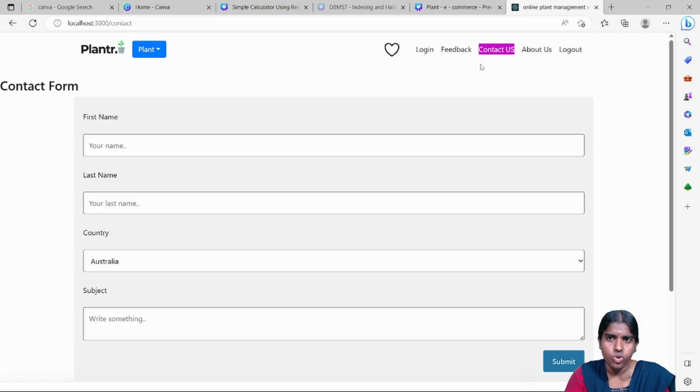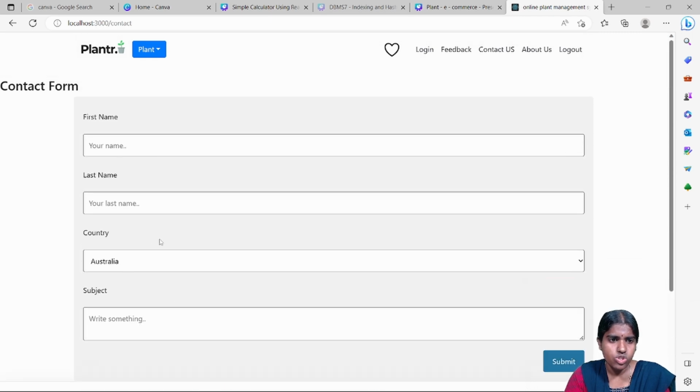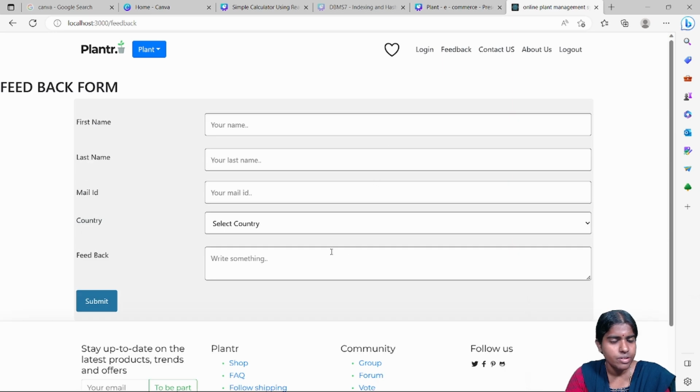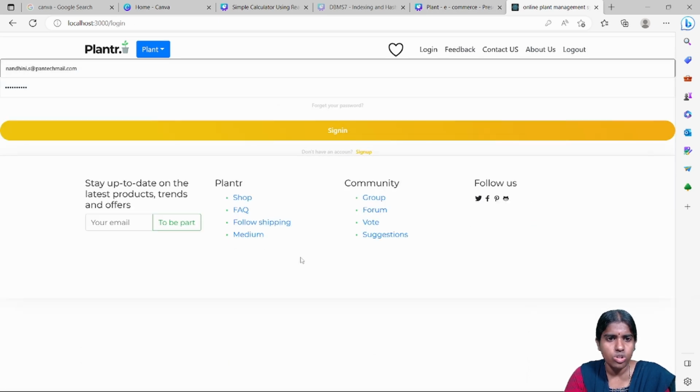What we are trying to do here is a contact us page. There are different sections. Once you provide these details, they will contact you, and there is a feedback section. It contains the following fields: first name, last name, mail ID, country, feedback, and an about us page. If you want to log out, you can just log out. Once you log in, you can just view.